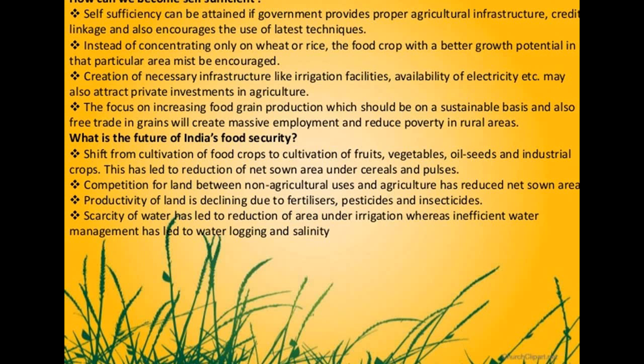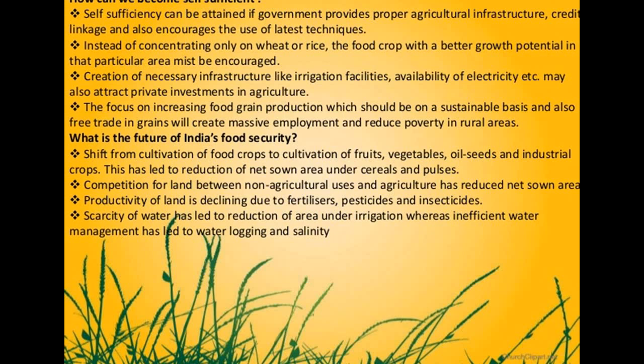Now the productivity of land is declining due to fertilizers, pesticides, and insecticides. If a land could yield 1000 of wheat crops, it has now declined to 500, and it is reducing day by day because of the maximum use of fertilizers, pesticides, and insecticides on that land area.